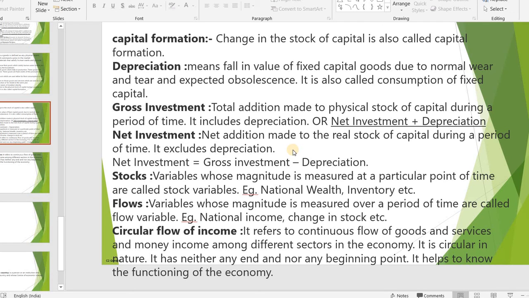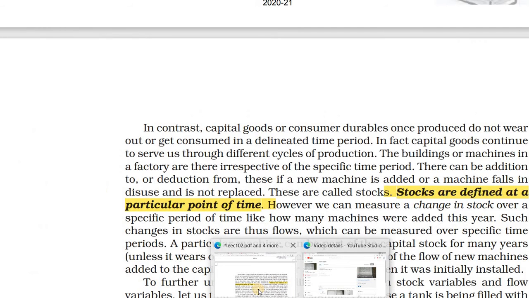In this class we will study the stock and flow concept. Stock is a variable whose magnitude is measured at a particular point of time. The main thing in stock is the particular point of time. That is called a stock variable. For example, national wealth and inventory can be calculated as stock variables.